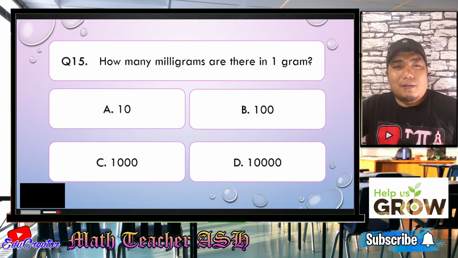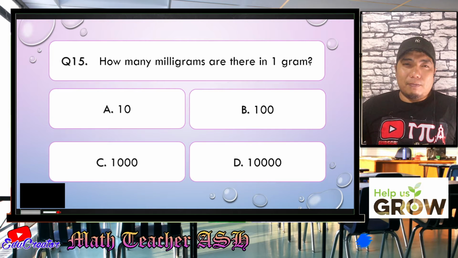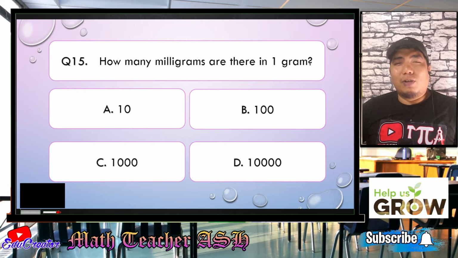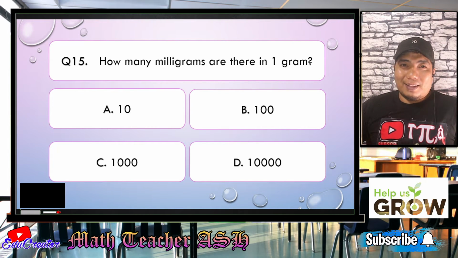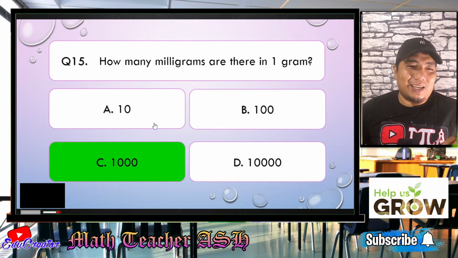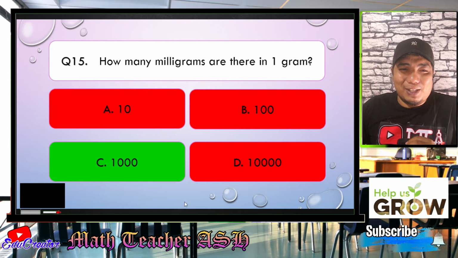All right, my dear math learners, this question is very, very easy. Why? Because when we are talking about the word milli, it is a prefix that means thousandths. So if your base is gram, then it is 1 times 1,000. So the correct answer is letter C. Okay, very easy, my dear math learners. I hope you are enjoying.